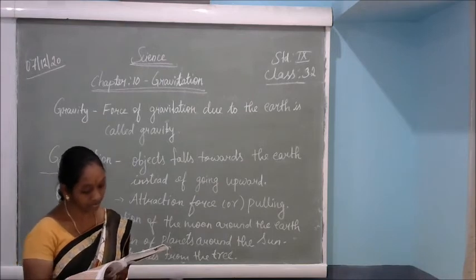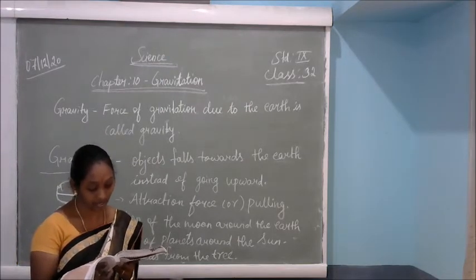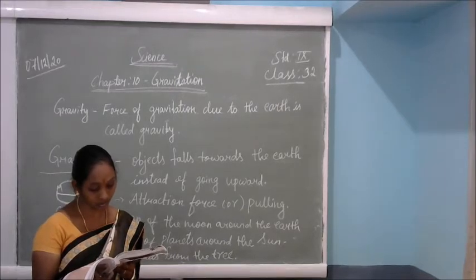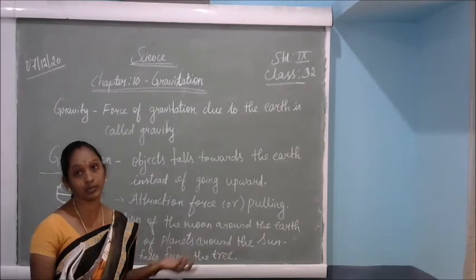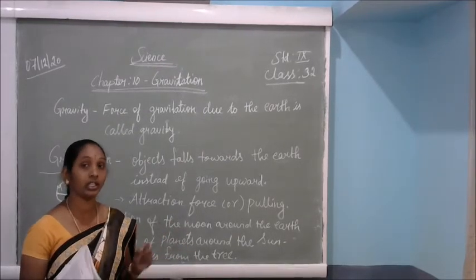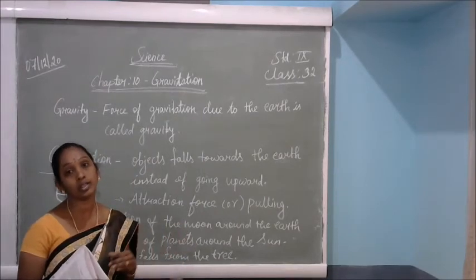From the above facts, Newton concluded that not only does the earth attract an apple and the moon, but all the objects in the universe attract each other. So not only the apple, like fruits with the earth, like the moon with the earth. In the universe, whatever objects there are, they will fall towards the earth.